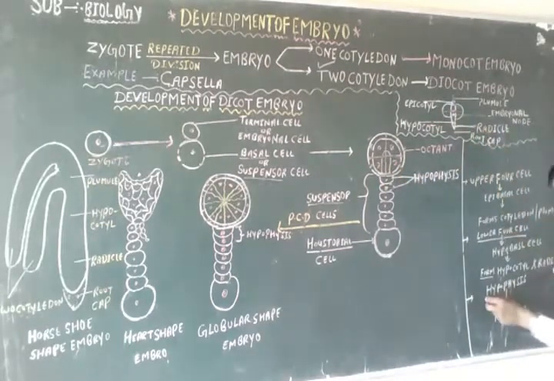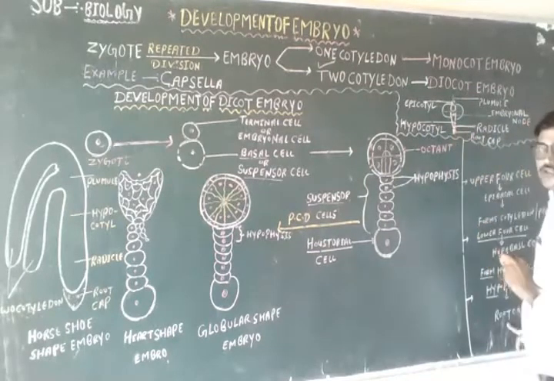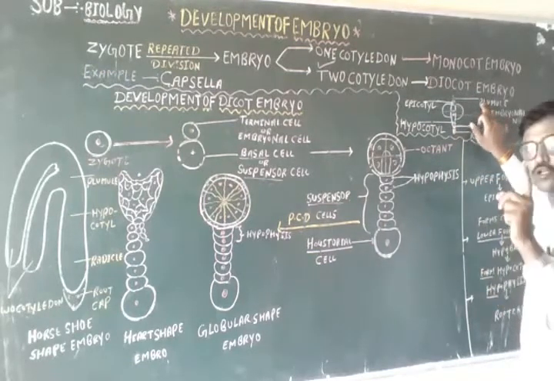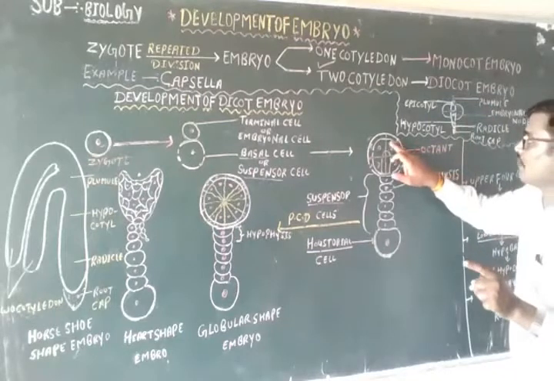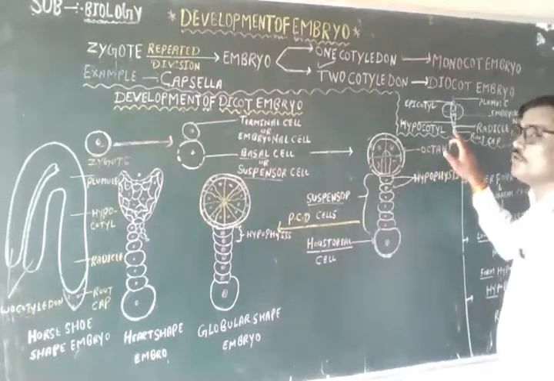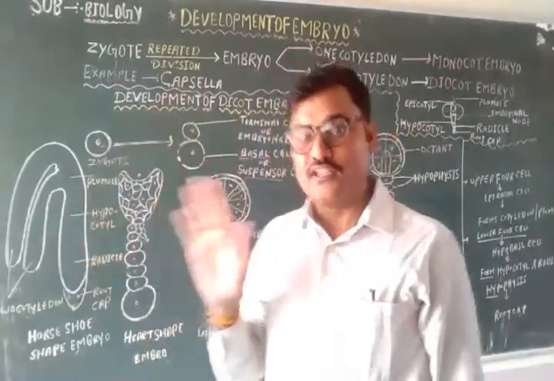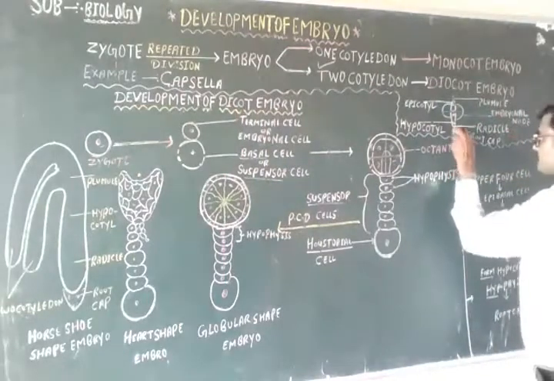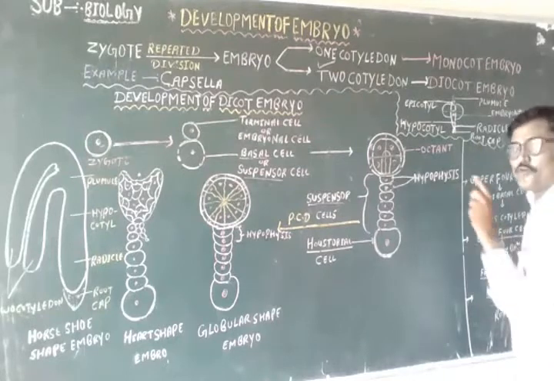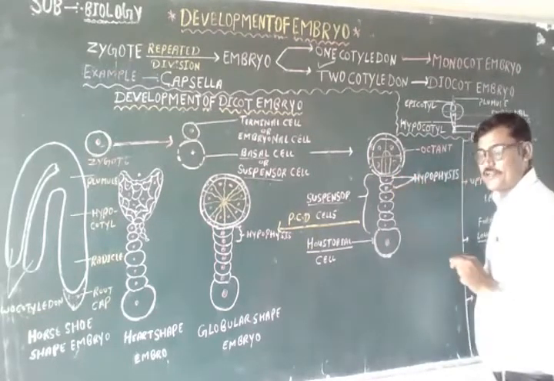But what about this root cap? If the radicle and plumule are both formed by the upper and lower cells, then you can ask the question, sir, how does formation of the root cap take place? Listen, this is the exceptional case. Formation of this root cap takes place from the hypophysis. You see, this is the hypophysis. All the points I have mentioned very clearly.